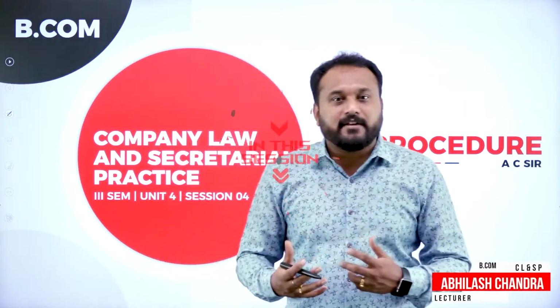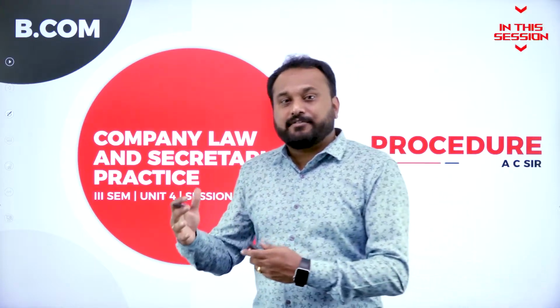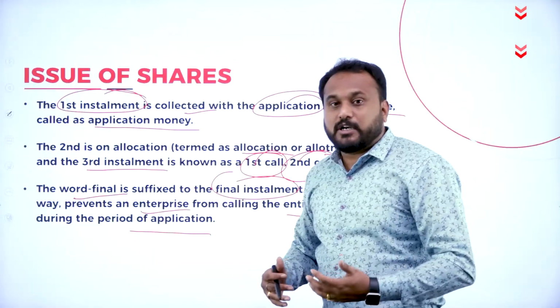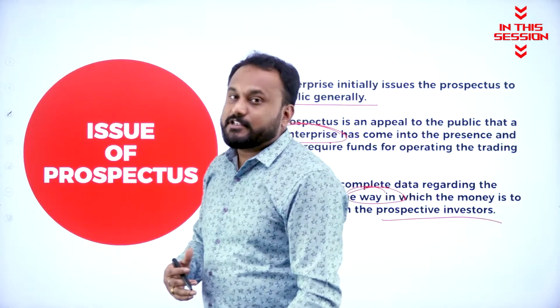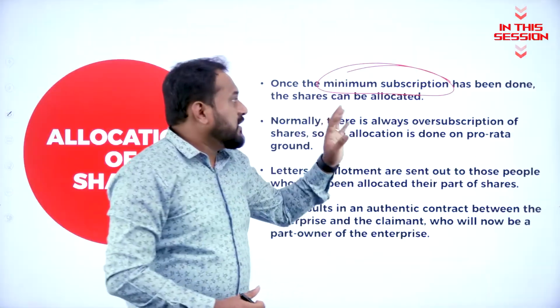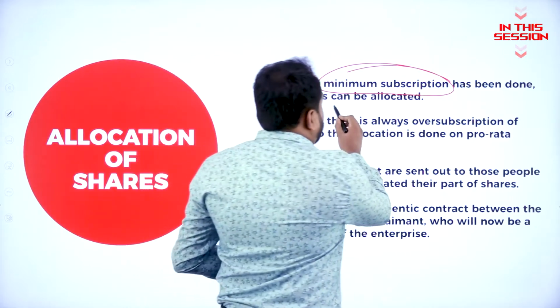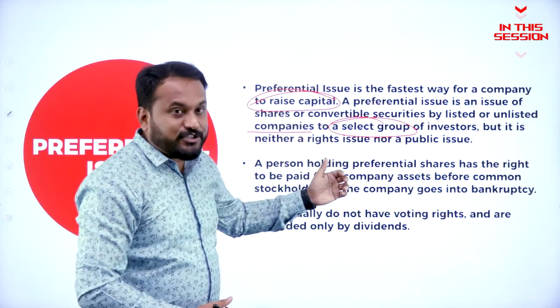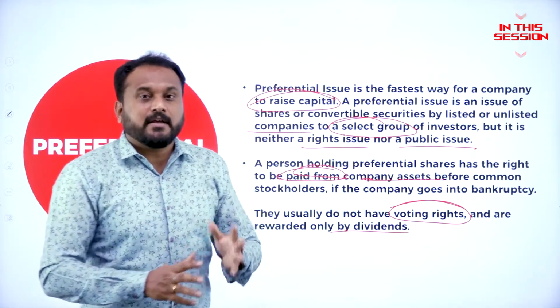1956 is all updated here in 2013, so we need to follow 2013 but not 1956. So we call that as what? The first call, second call, and then so on. What exactly the investment the company is asking the members to go with it. Once the minimum subscription has been done, the shares can be allocated. Neither a right issue nor a public issue. Preferential issues, when we go with it, or the preferential shareholders are there, they don't have voting rights.